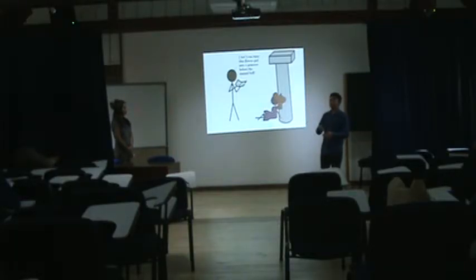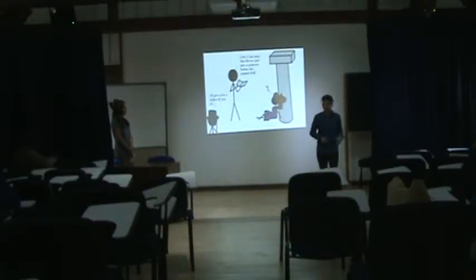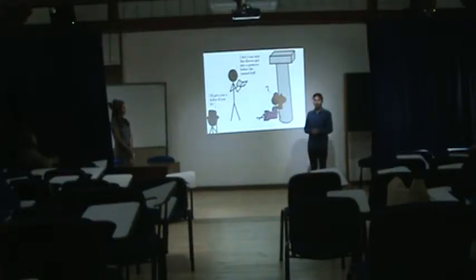Higgins bets that he can teach this woman how to speak like a duchess. Now, she is really interested, and Pickering tells Higgins that he will pay for the cost of the experiment if it is a successful experiment.